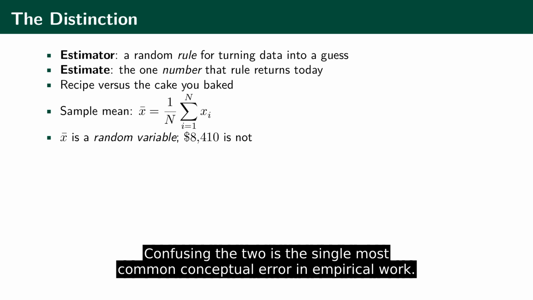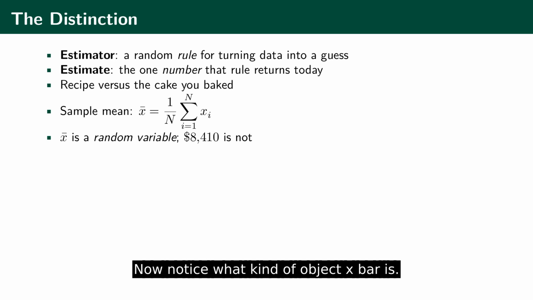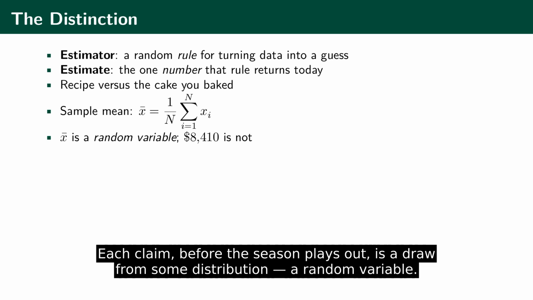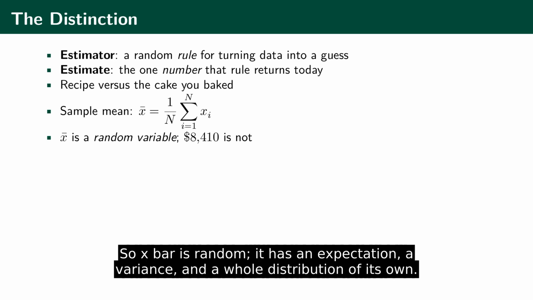Priya's recipe is, add up the claims and divide by how many there are. The sample mean, x bar equals 1 over n, times the sum of the x sub i. Now notice what kind of object x bar is. Each claim before the season plays out is a draw from some distribution, a random variable. A function of random variables is itself a random variable. So x bar is random. It has an expectation, a variance, and a whole distribution of its own.